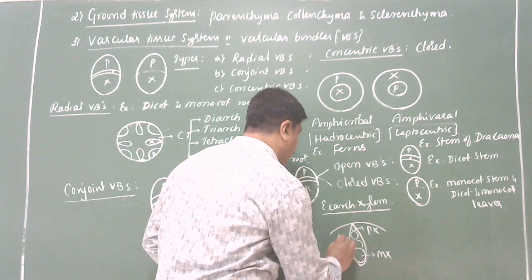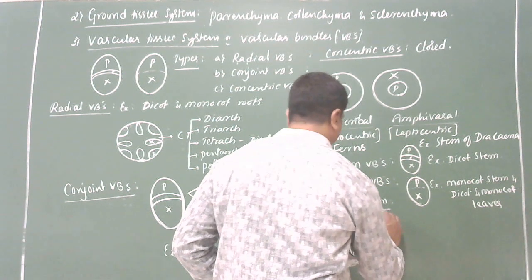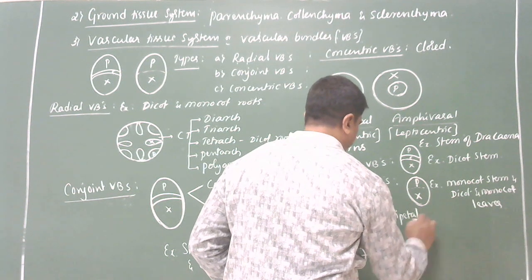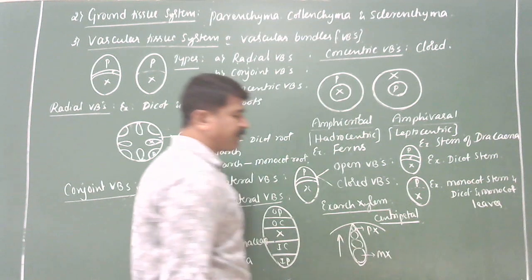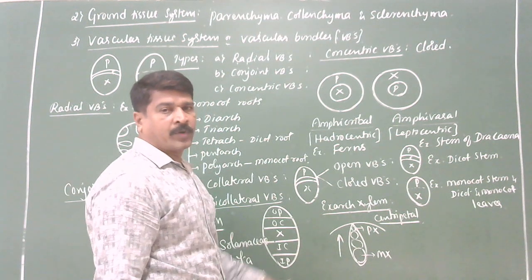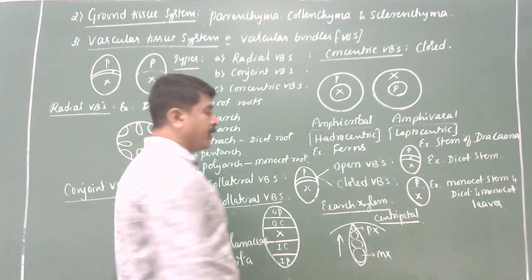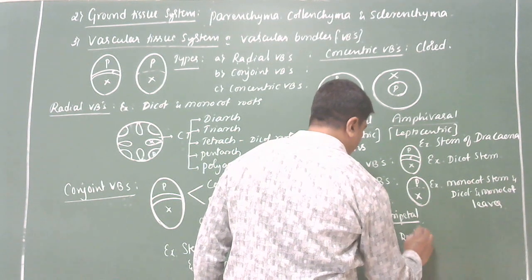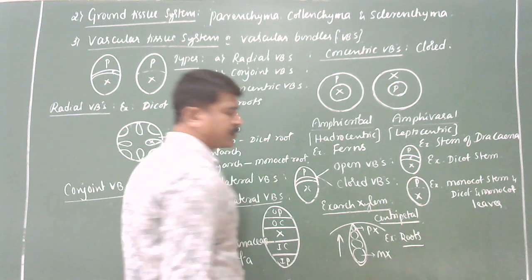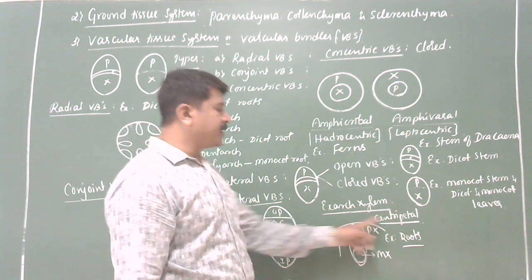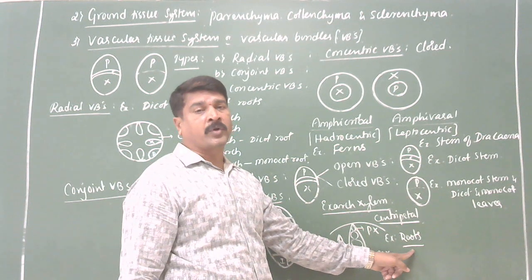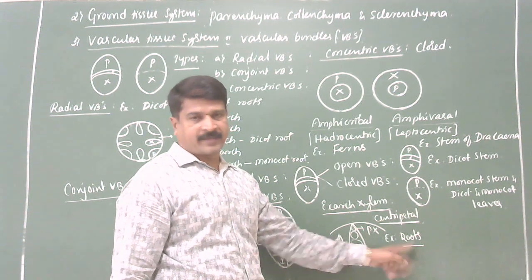And mode of development is called, this is important, centripetal. You remember this. Mode of development is called centripetal. Exarch and centripetal conditions are commonly seen in both dicot and monocot roots. I think this term is clear.